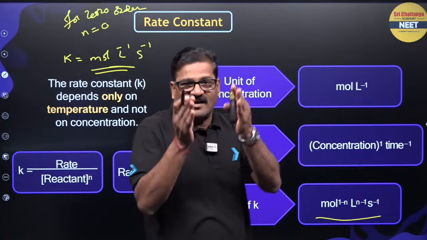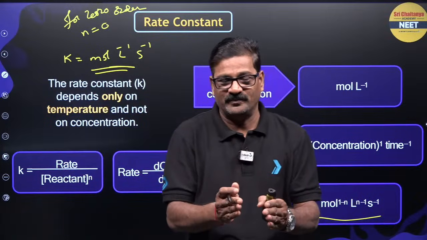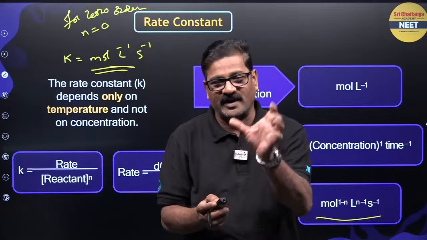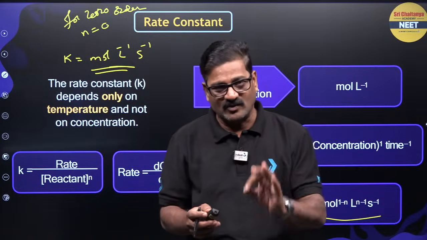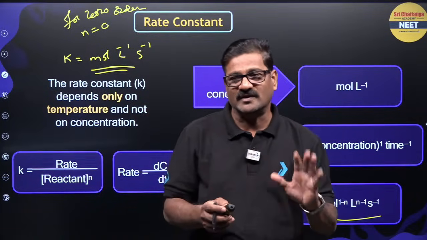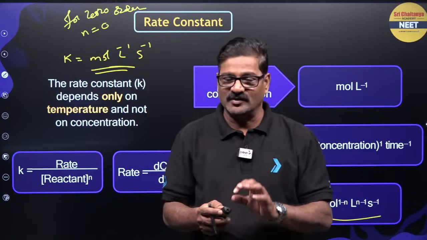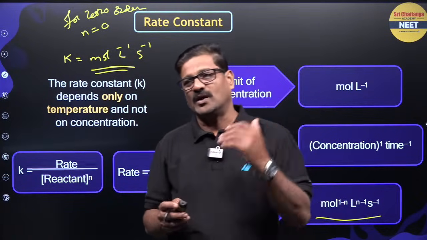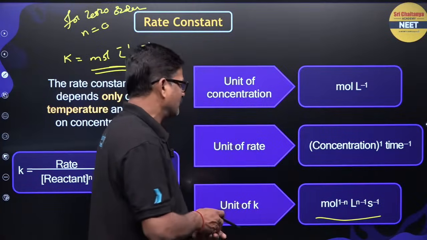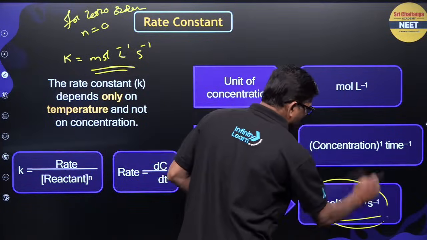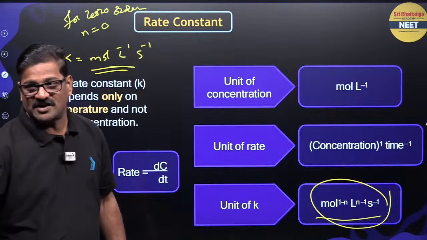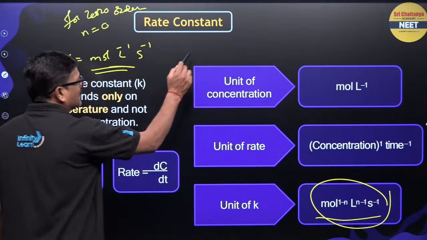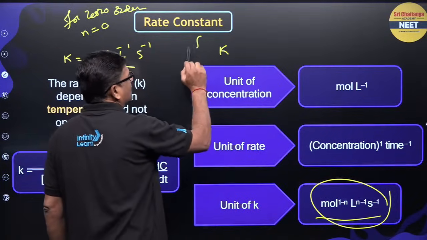So, there is an order in the chemistry. The rate of a reaction and the rate constant have related units. By looking at that unit, you can say what type of order it is. This is the trick. Somebody in the chat box, please tell me what is the unit of the rate constant for the first order.